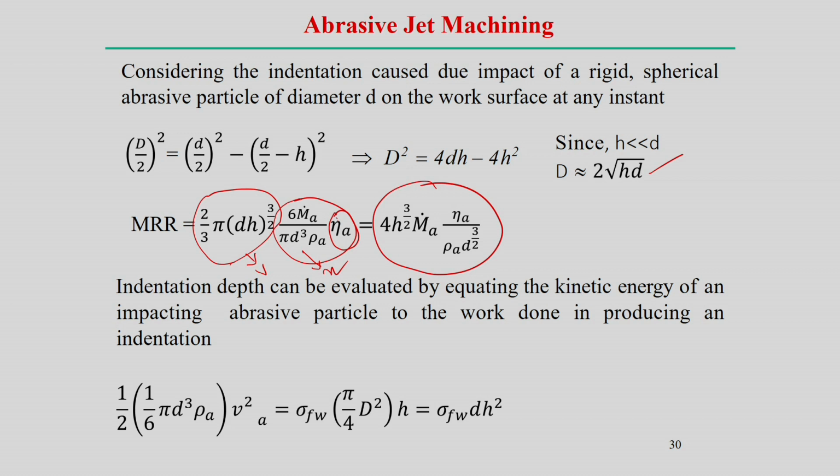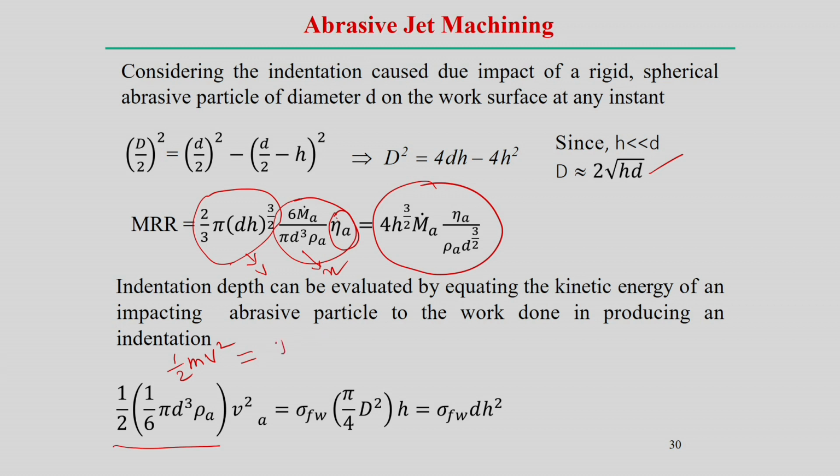Indentation depth can be evaluated by equating the kinetic energy of the impacting abrasive particles to the work done in producing the indentation. The kinetic energy is half of mass into velocity squared, which equals the work done.